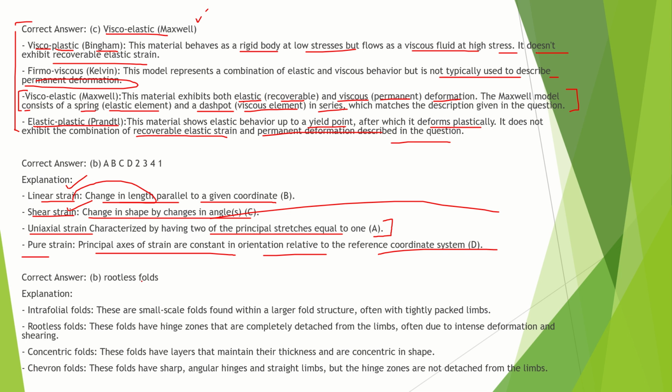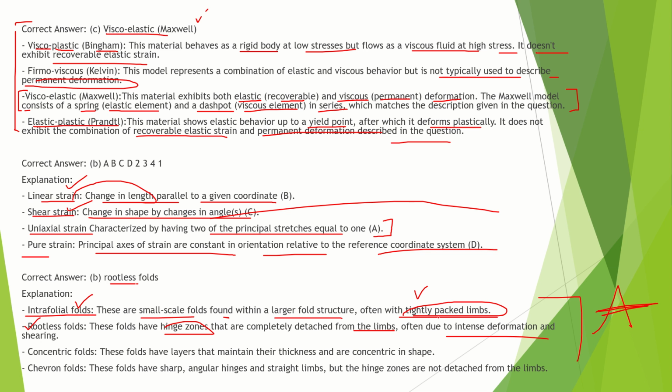So jumping onto this. So answer is rootless fold, but let me tell you what other four are. So intrafoliar folds कौन से होते हैं? These are the small scale folds that is found within a larger fold structures, often within a tightly packed limbs. That is known as intrafoliar folds. This tightly packed limbs is the characteristic. Rootless fold, the folds have hinge zone. Hinges zone are completely detached from the limbs, often due to intense deformation and shearing. So rootless fold is that.